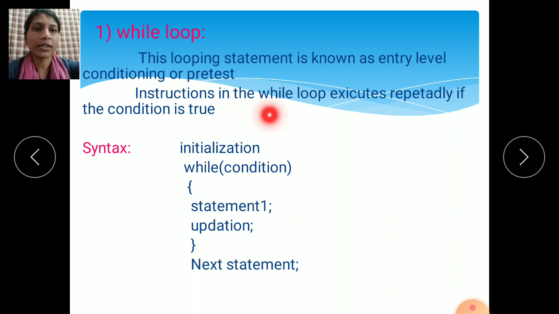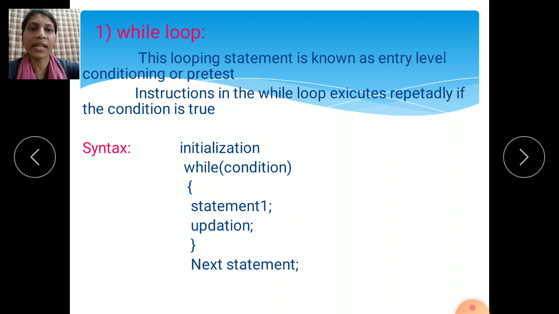Instructions in the while loop execute repeatedly if the condition is true. If the condition is true, the followed part is executed. If the condition is false, it comes out of the loop and the further part is executed.